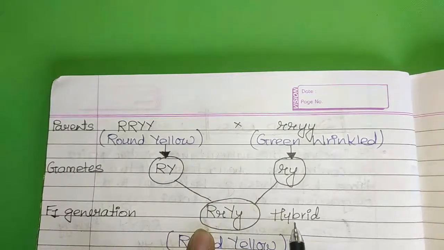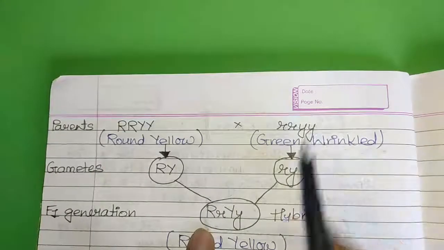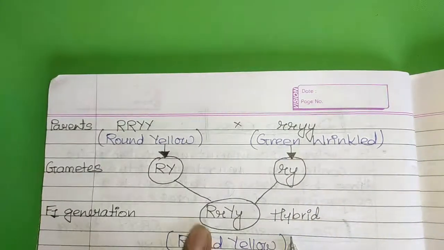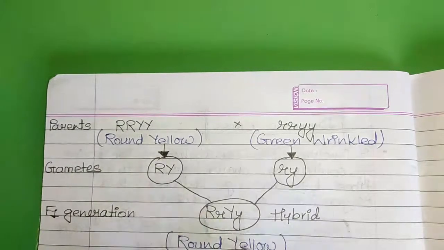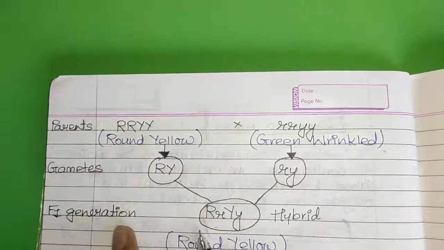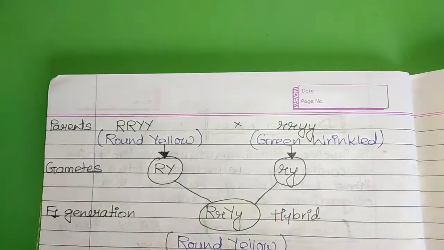That is why they are termed hybrid. Clear? Up to here there will be no issue. It is just like the monohybrid cross. The same thing is done over here in the F1 generation. The law of dominance was expressed. Only the dominating genes get a chance to express, and recessive will get suppressed by dominating genes.